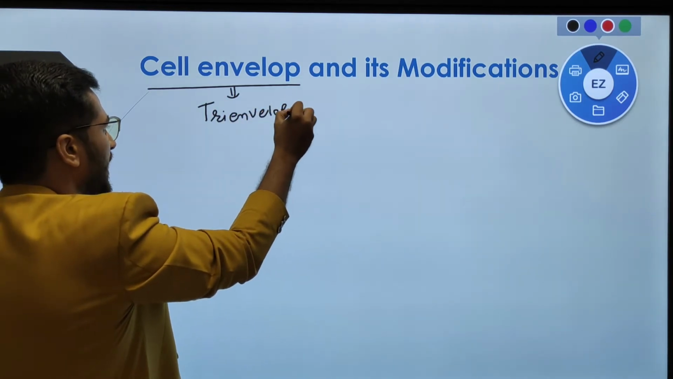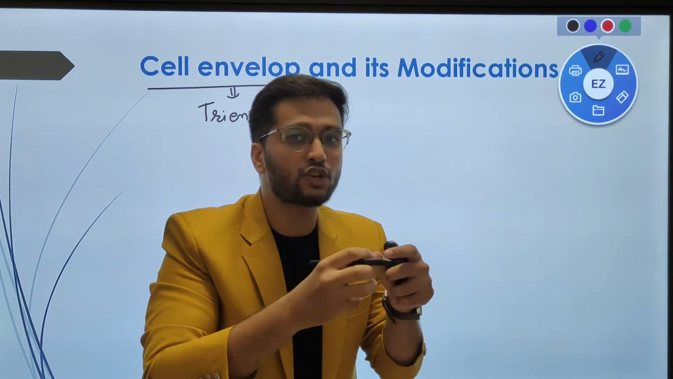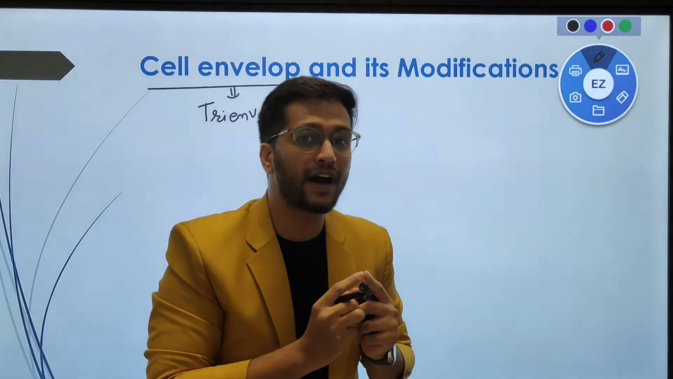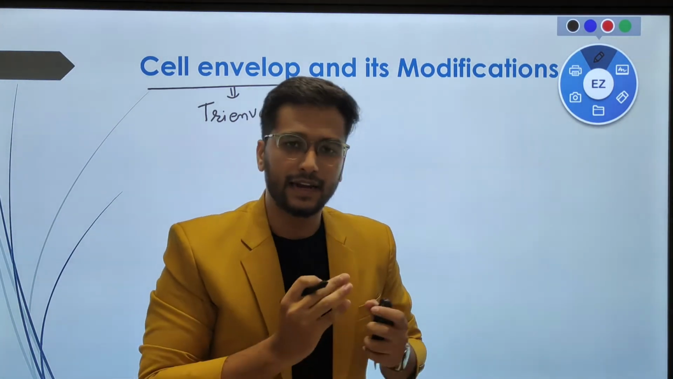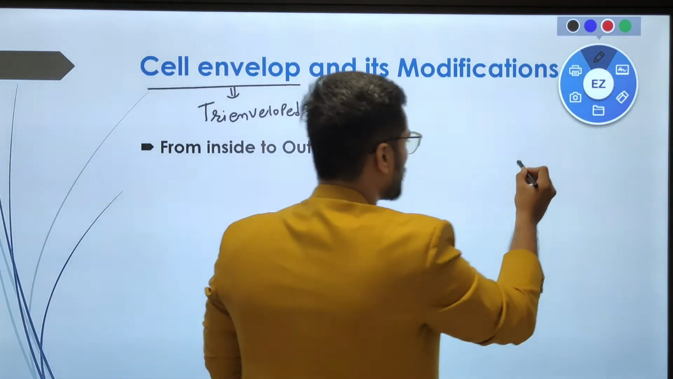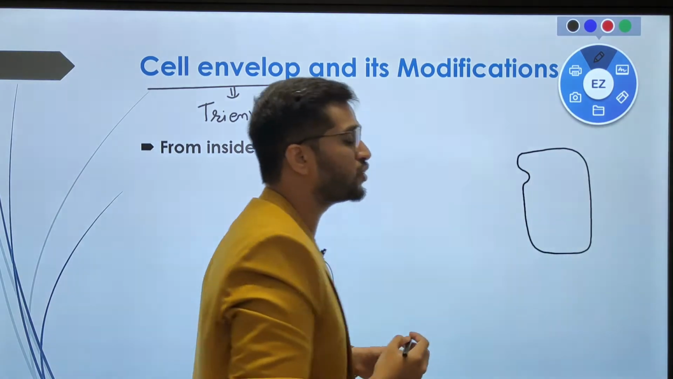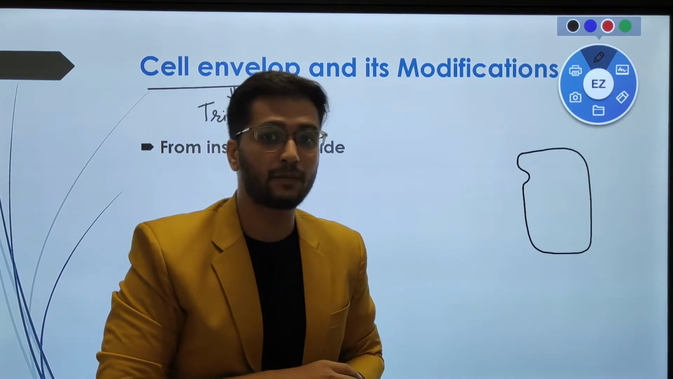What do you mean by tri-envelope? That means that the cytoplasmic fluid of this particular bacteria is surrounded by three layers, or three membranes. So what are these three layers? Let's understand. From inside to outside, the innermost layer is the cell membrane, which is the universal layer, known as the cell membrane, right?